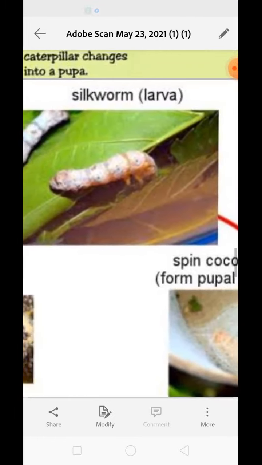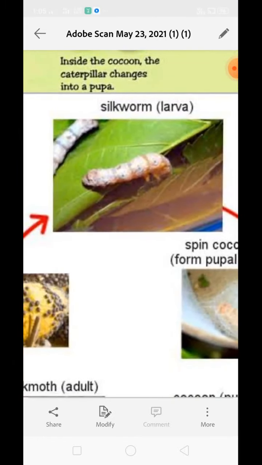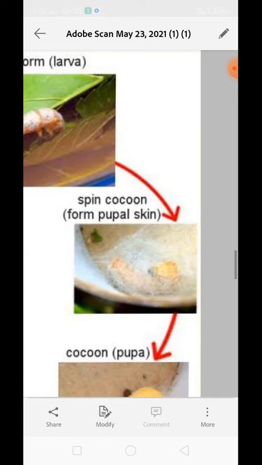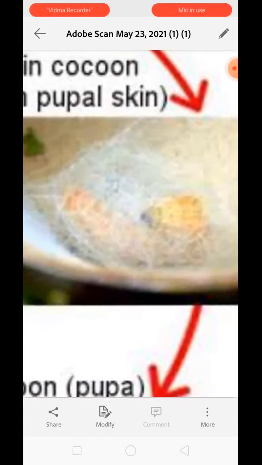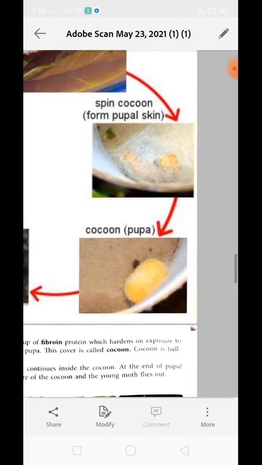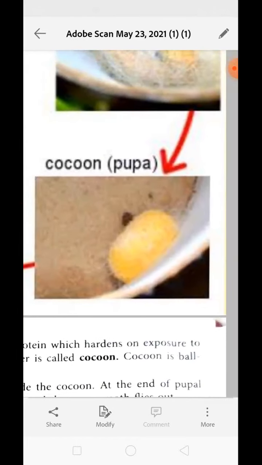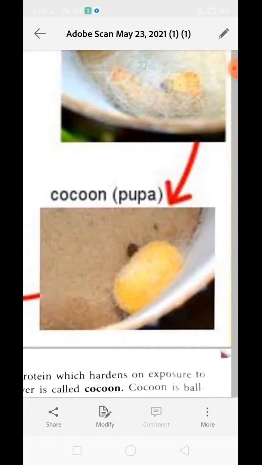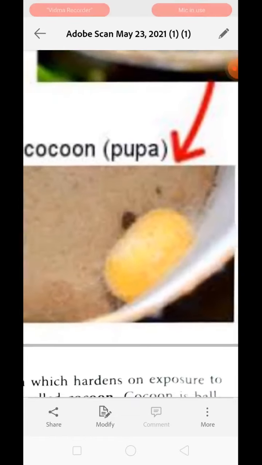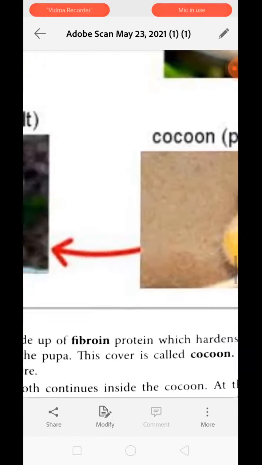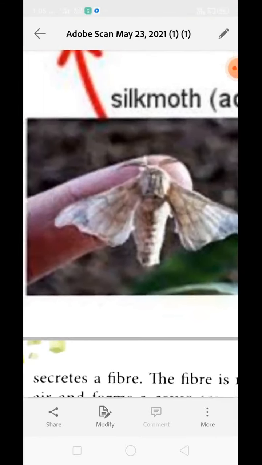The caterpillar feeds on leaves and then after feeding for 5 to 6 weeks it stops feeding and starts to secrete this type of fibrous substance around its body, which later converts into a cocoon. If the larva inside the cocoon matures, it will crack the cocoon and emerge like this in the form of an adult.